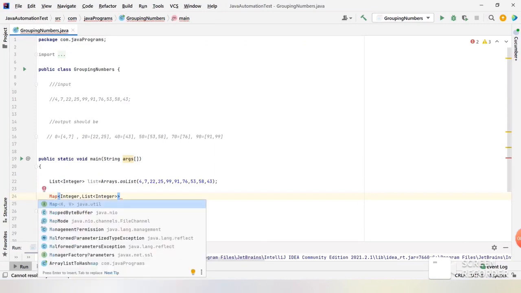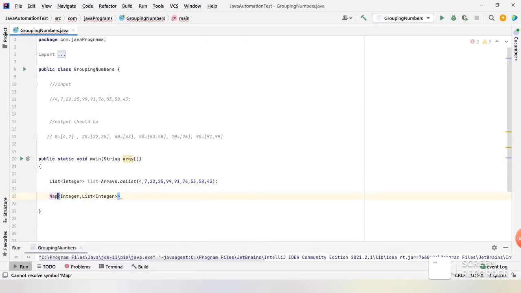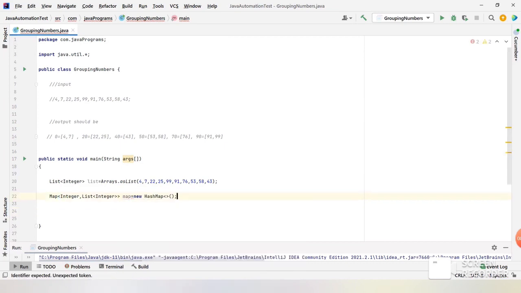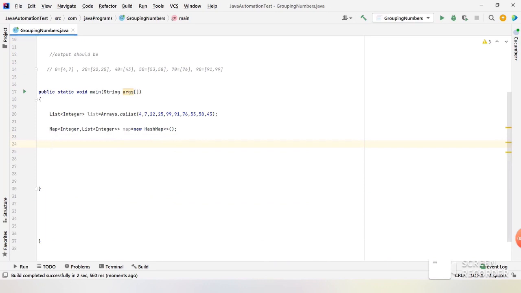It's asking to import, so let me import the Map. It's from the java.util package. Then create a HashMap of key value pairs. That's it. Oh, we need to give a name for the HashMap, so it's map. Now we need to iterate over this list and store the key value pairs in the map. To do that, I am iterating using an enhanced for loop.